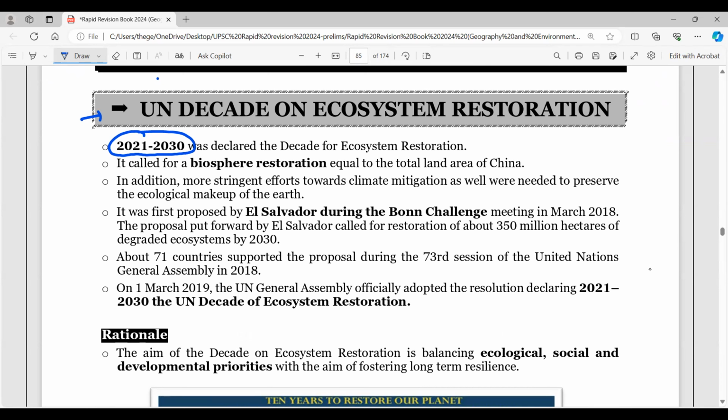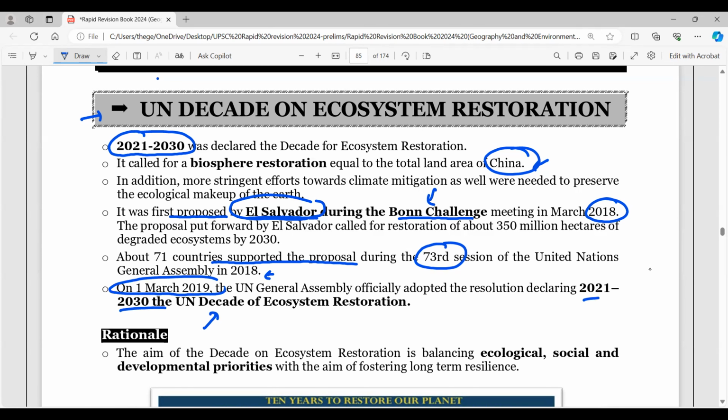So biosphere restoration is very important. And remember, in China, it was also in the news. Now, it was first proposed by El Salvador. Remember, Mesoamerican country, El Salvador, during the Bonn Challenge, right? So this is 2018. About 71 countries supported the proposal during the 73rd session of the UN General Assembly in 2018, and then we had this finally for 2021 to 2030 on 1st March 2019.